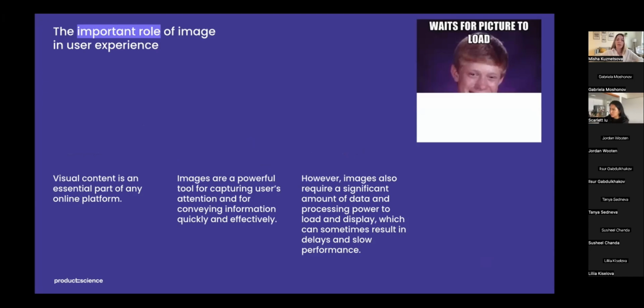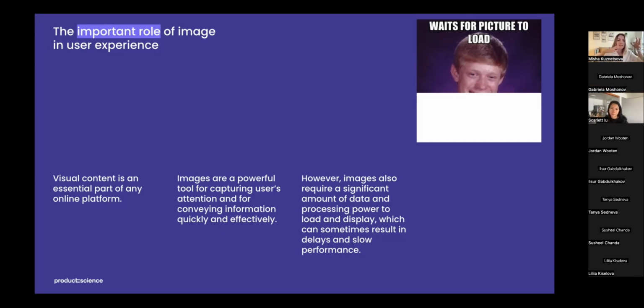Let's start with the important role of the image in user experience. Visual content plays a crucial role in the success of any online platform. It has the ability to grab the user's attention and convey information in a quick and effective manner. Images, in particular, are a powerful tool for capturing the user's attention and conveying information. They have the advantage of being easily digestible, allowing users to process information more rapidly.